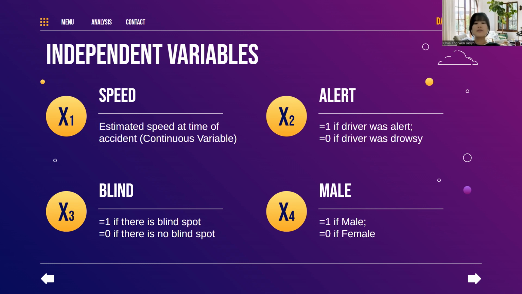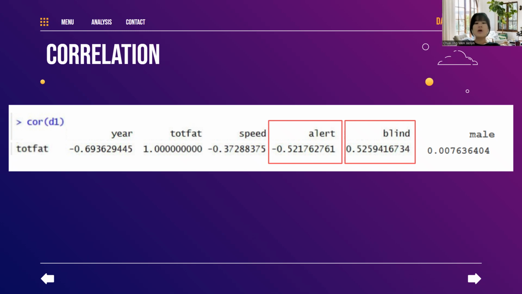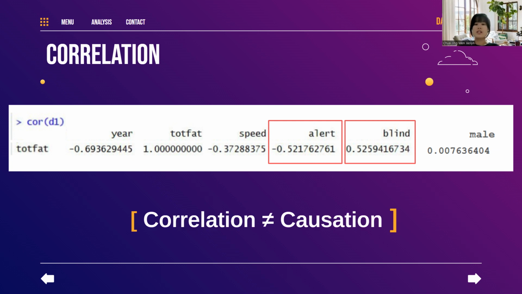From the results, we identified that alertness and the presence of blind spots were strongly correlated to total fatalities with an absolute correlation coefficient of 0.521 and 0.525 respectively. However, we recognize that correlation does not equate to causation and only measures association. Furthermore, we are unable to determine the quantitative impact of these factors on total fatalities. Thus, we need to incorporate the linear regression model to further prove that alertness and the presence of blind spots are the main factors that cause car accidents.